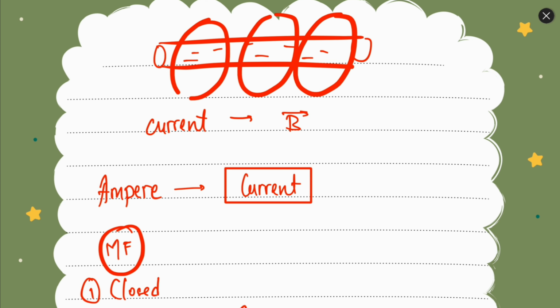Now there is another type of magnet called electromagnet. So an electromagnet is a magnet which is produced by current. Whenever we have a current carrying conductor, that current carrying conductor produces a magnetic field around it. So let's say this is a current carrying conductor, so there will be a magnetic field around this wire.